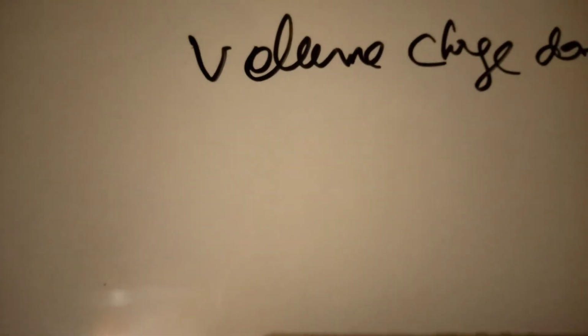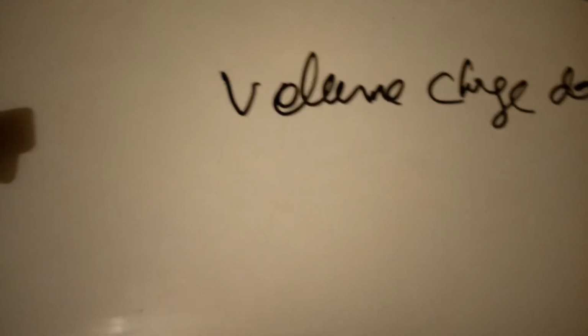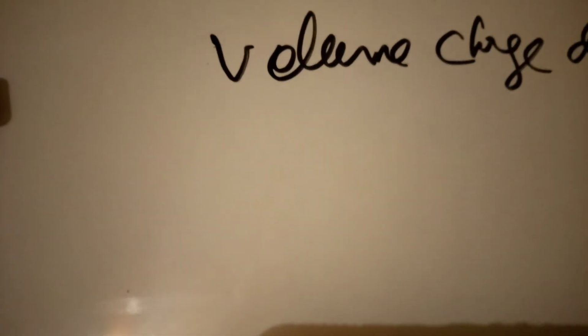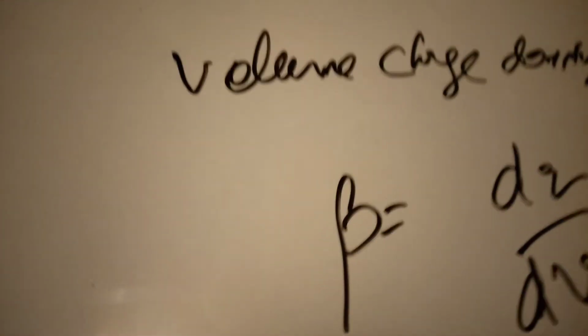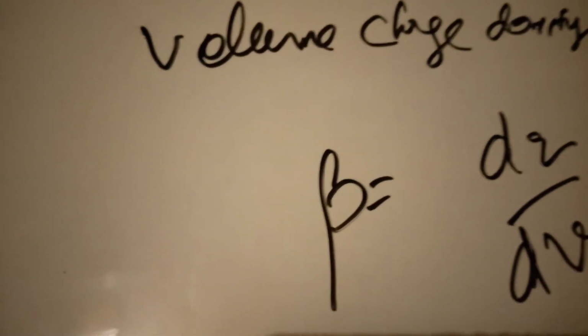Next one is volume charge density. It is the same as surface charge density, but here we write volume. Volume charge density is defined as the distribution of charge uniformly per unit volume, where rho = dq/dv.